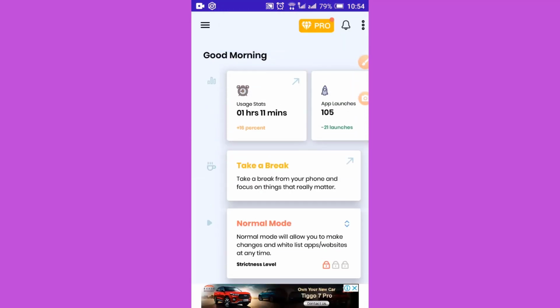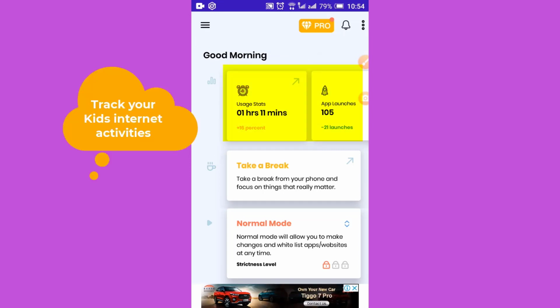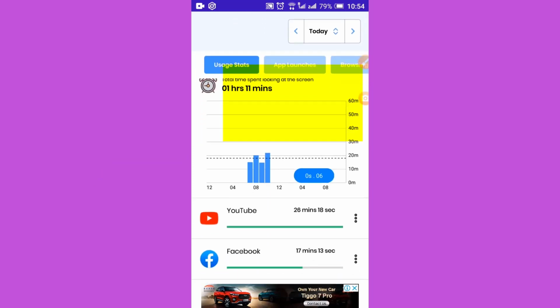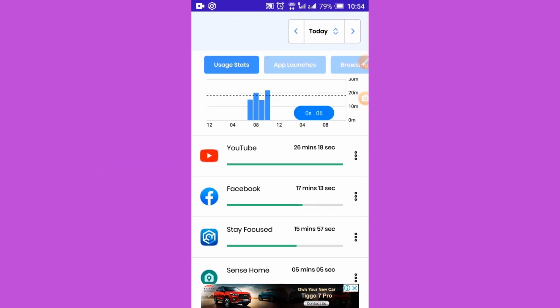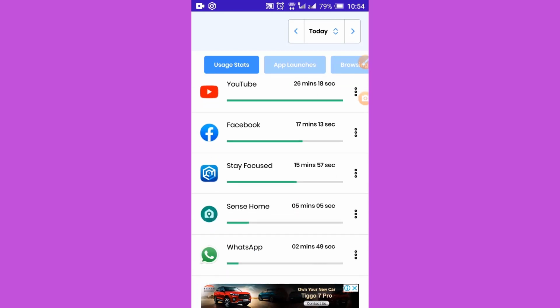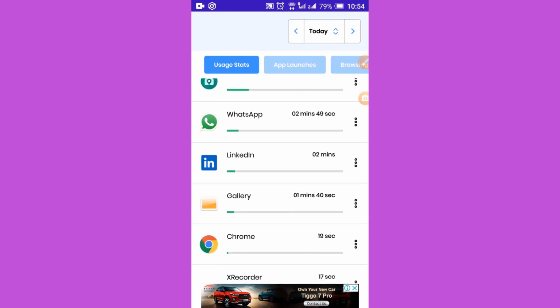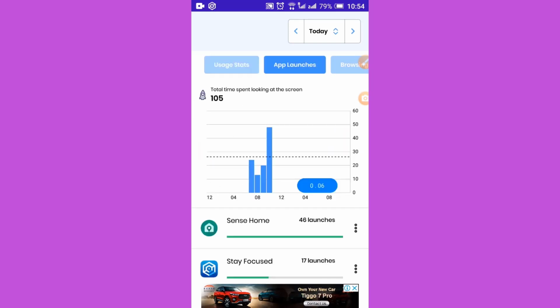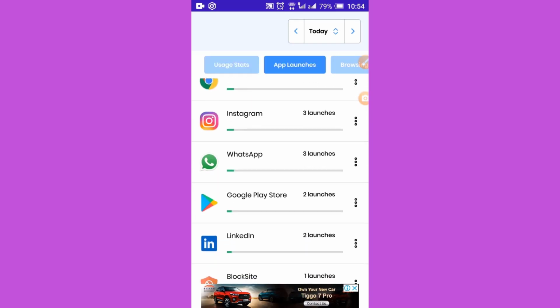You can also track your kids' internet activities using this usage stats and app launch option. How many hours your kid is using the apps, everything you can track here. How many times they have opened the app, everything you can track.